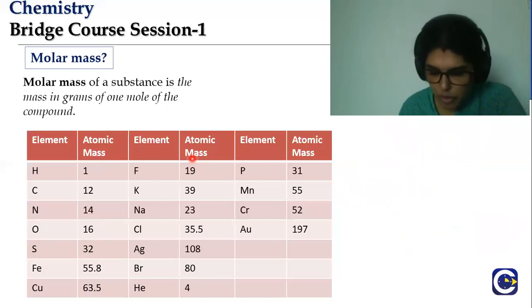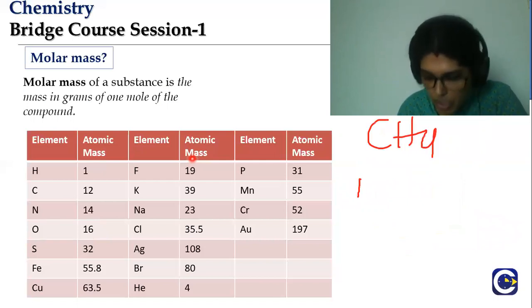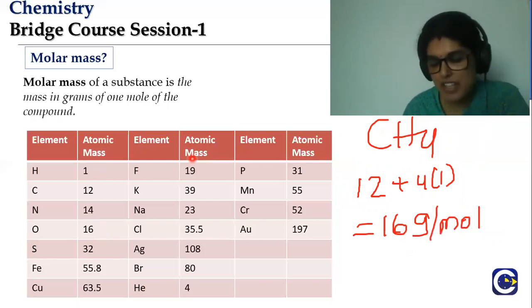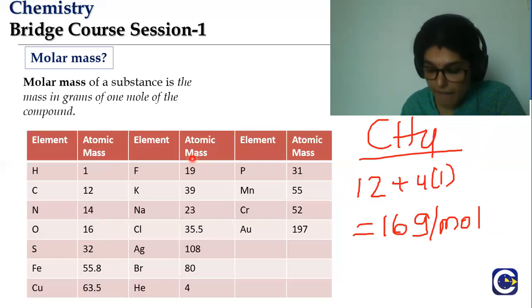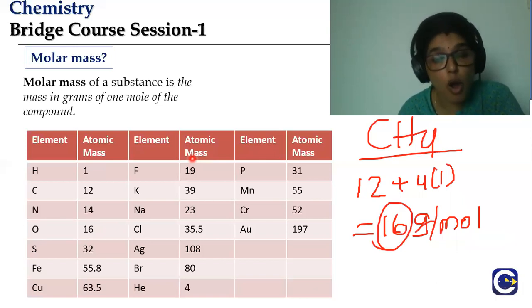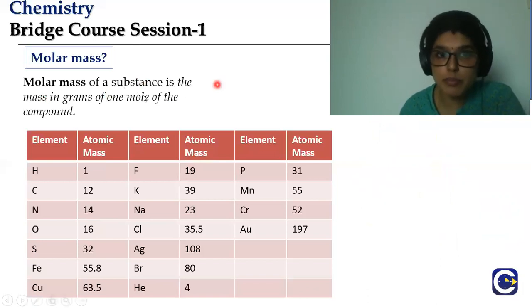Similarly, if I have to write for CH4, the atomic mass of carbon is 12 plus 4 times hydrogen, which is 1. So I get 16 gram per mole. What is CH4? Methane, isn't it? So that means in 1 mole of methane, I have 16 grams of the gas. That would be molar mass. Molar mass is the mass in grams of 1 mole of the compound.